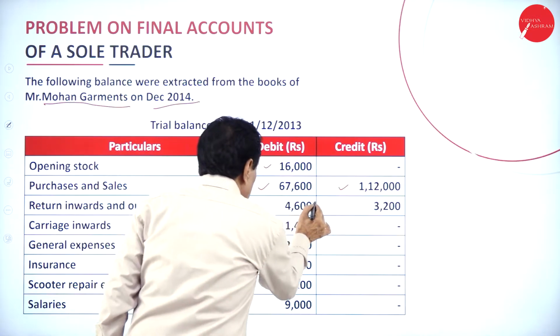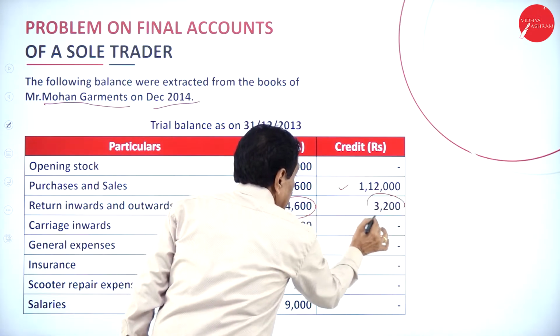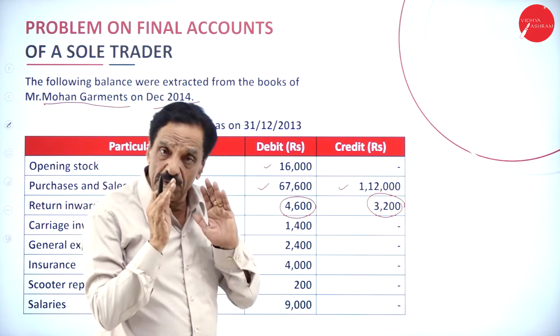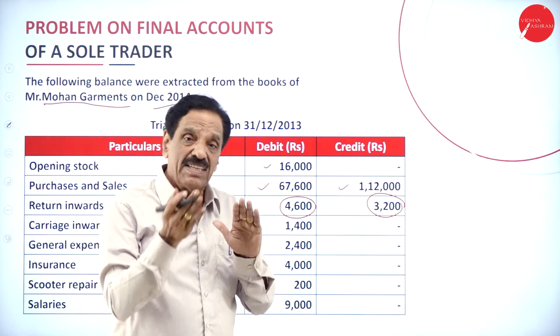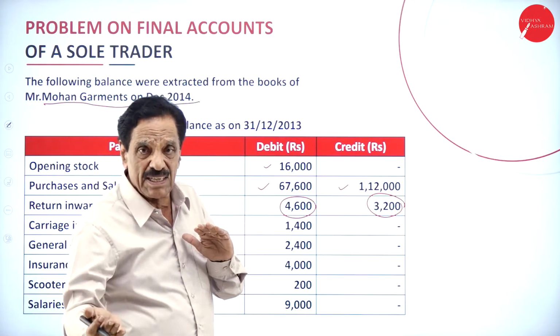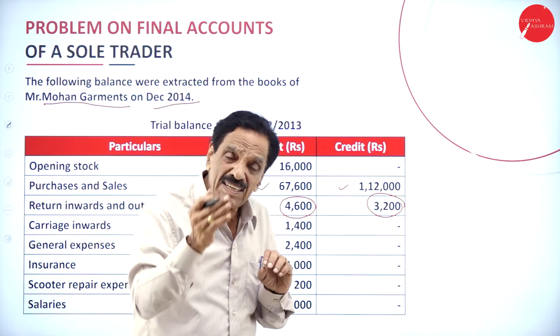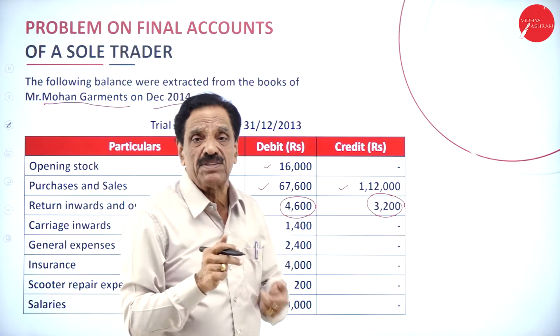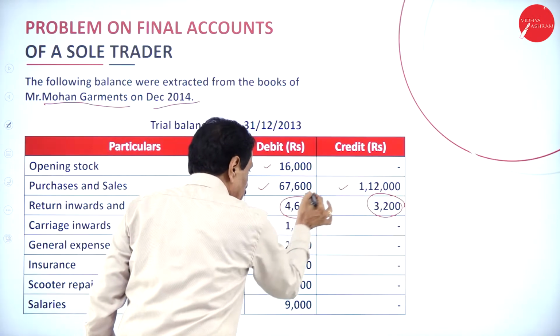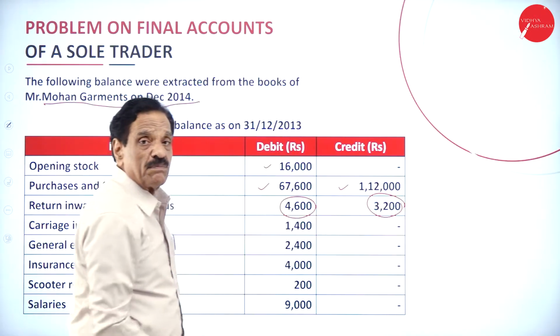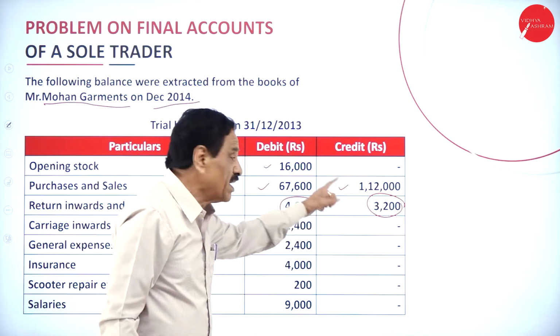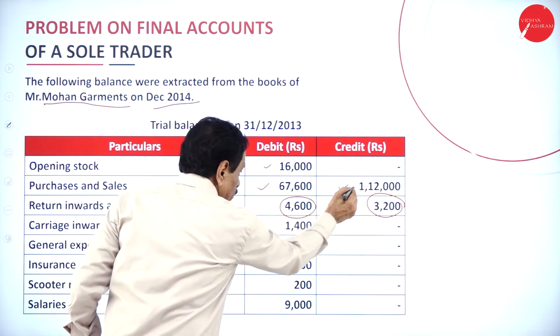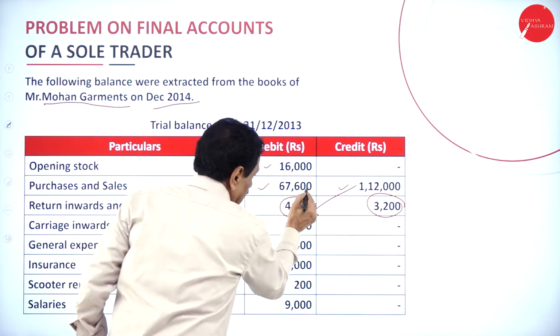Here it is written inward, and this is written outward. Returns inward means sales return. Returns outward means purchases return. This should be deducted from the sales, and this should be deducted from the purchases.